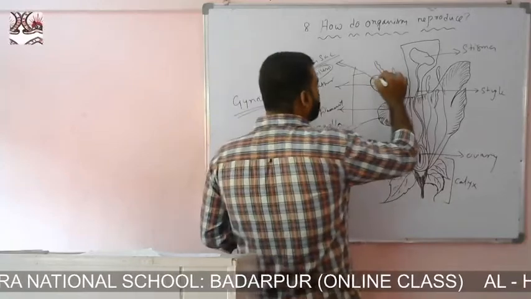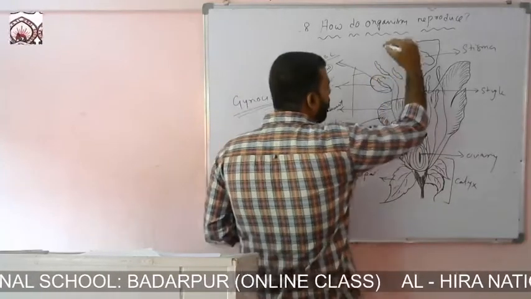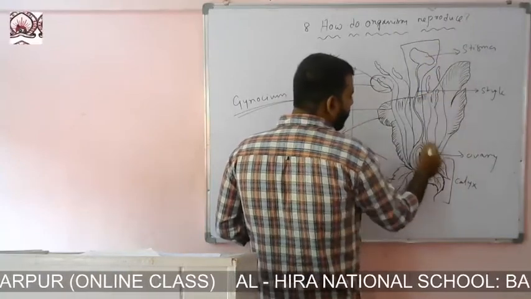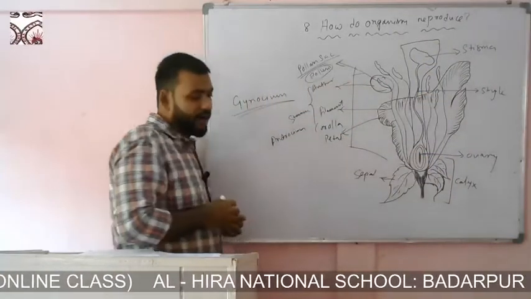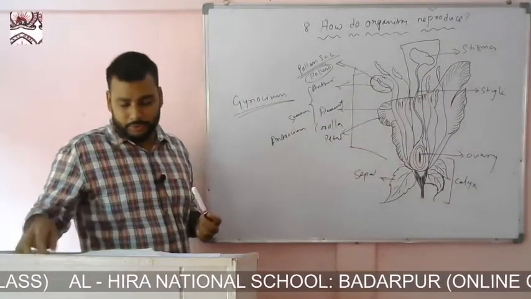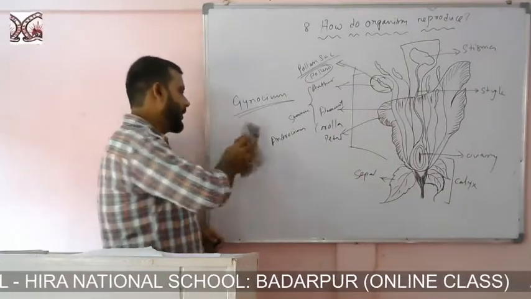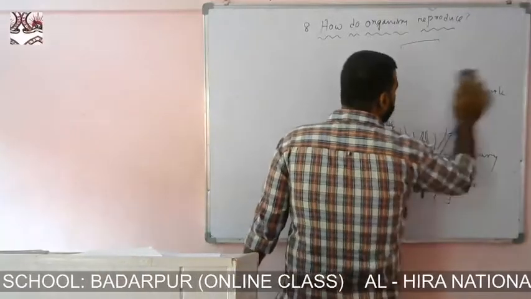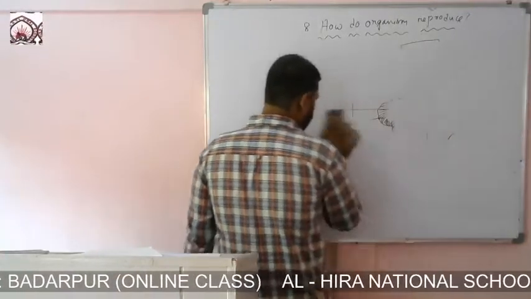So from the pollen sac, the pollen will fall on the stigma and finally fertilize the ovary. This is a long process and we have to know it in detail. Don't worry, we will discuss this in detail.